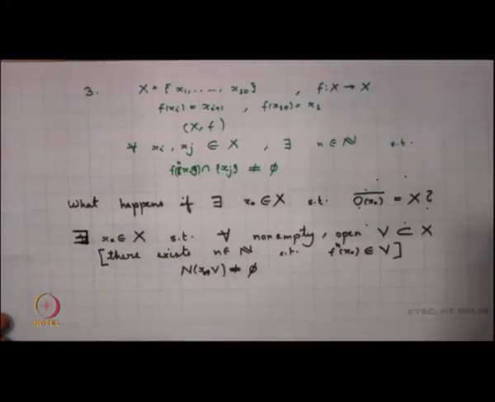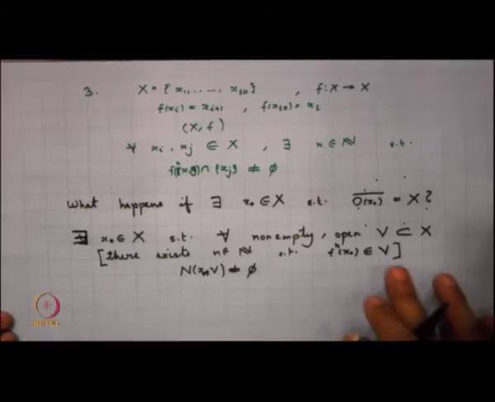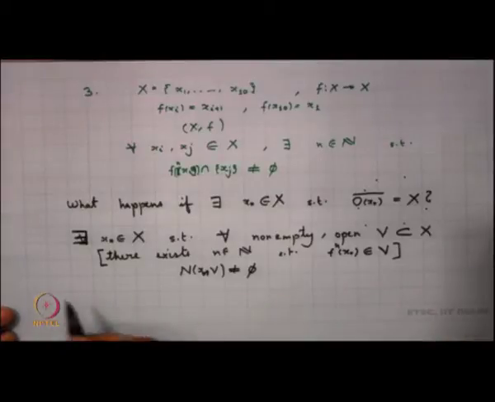So that means that this is another aspect. Now, if such a thing happens, we call the system to be point transitive.